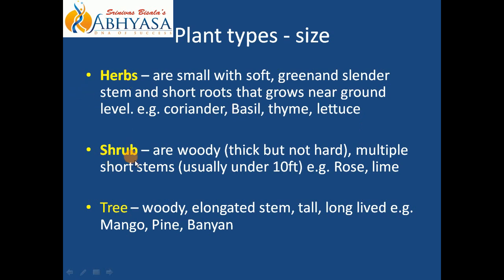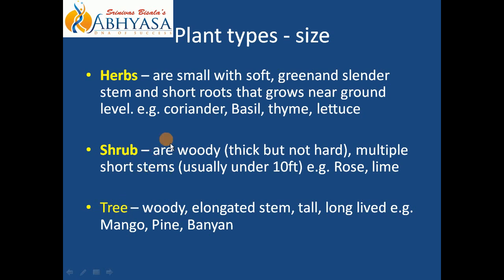Second है shrubs. ये थोड़ा बड़ा रहेगा. Stem is woody, thick रहेगी, but it's not very hard. The way we see in case of tree. People get confused which one is shrub and which one is tree. Size देखते हैं, compare करते हैं, तो it becomes easy. But when you want to put in words apart from the word size, how you will distinguish between shrub and tree?